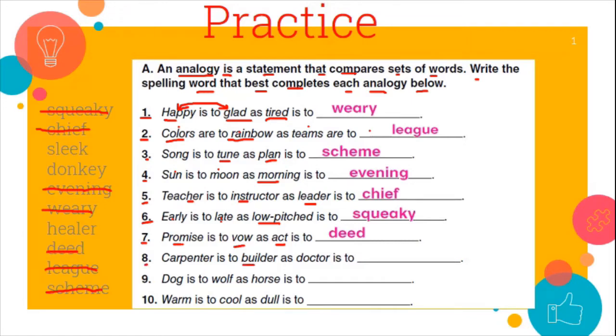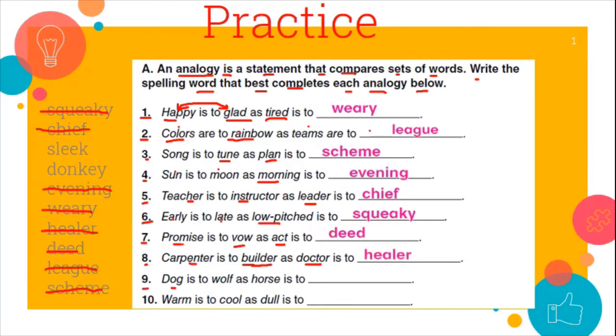As doctor is to what? So here we can think of a carpenter and a builder. So what does the carpenter do? It builds, right? It builds houses or ships or stuff. So what does the doctor do? The doctor is a healer. The doctor heals people.